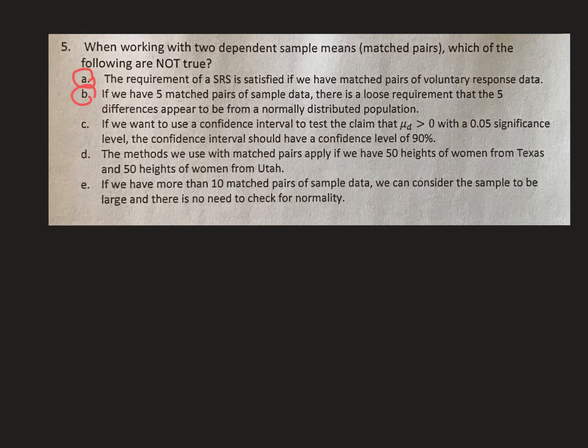That is true. Part D, the methods we use with matched pairs apply if we have 50 heights of women from Texas and 50, no, they have to be matched. Those women are not matched together. So that's not true. I keep wanting to circle it because it is true, but we're doing not true. That's kind of confusing. Part E, if we have more than 10 matched pairs of data, we can consider the sample to be large and there's no need to check normality. That is not true. You have to have more than 30.